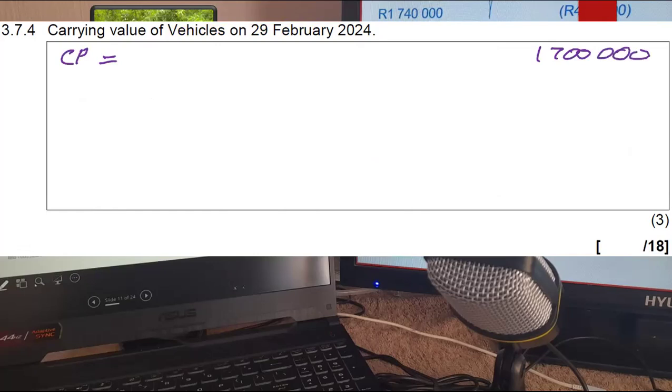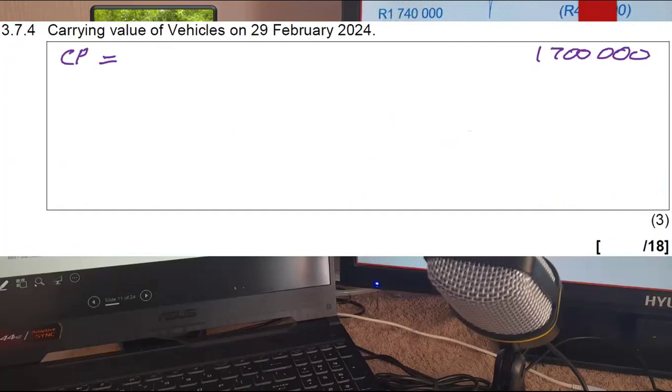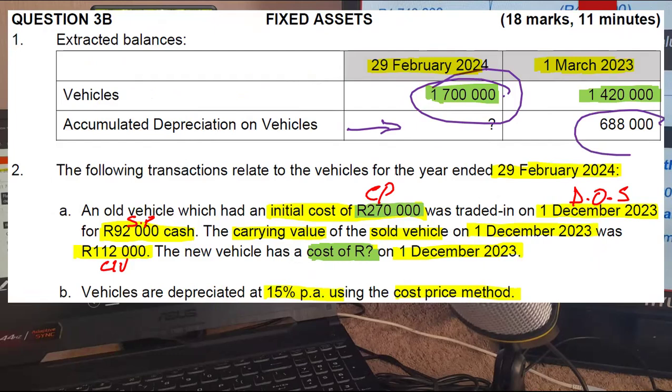If you're wondering, where did you get that? Actually, guys, I took it from here. It was given to me. There it is. At the end of the year, it's given to me. The problem is that I don't have accumulated depreciation at the end of the year. So now I need to calculate accumulated depreciation at the end of the year. I'll just say AD at EOY, end of year, will be accumulated depreciation at the beginning of the year, which is 688,000. If you're wondering where I got that from, it comes from here. So that is your accumulated depreciation at the beginning of the year.